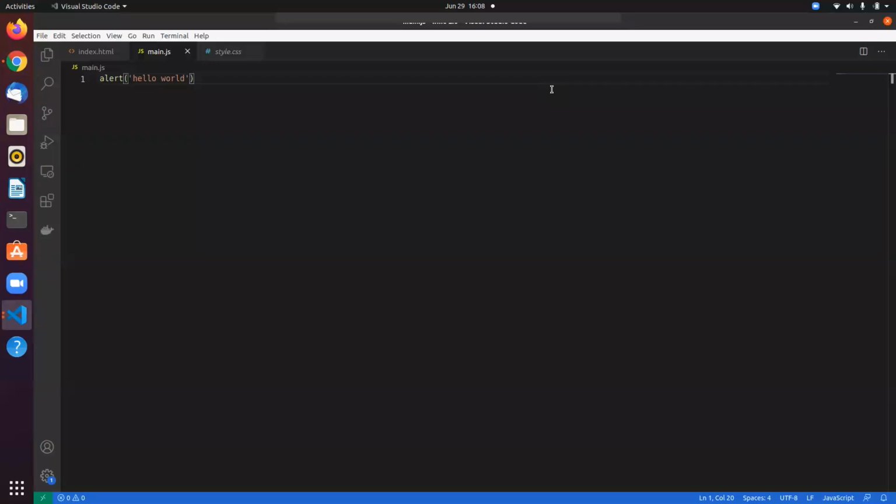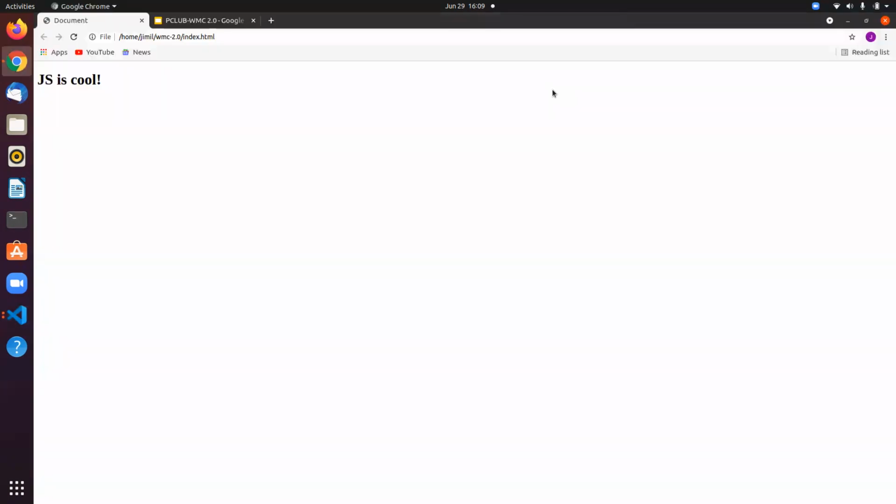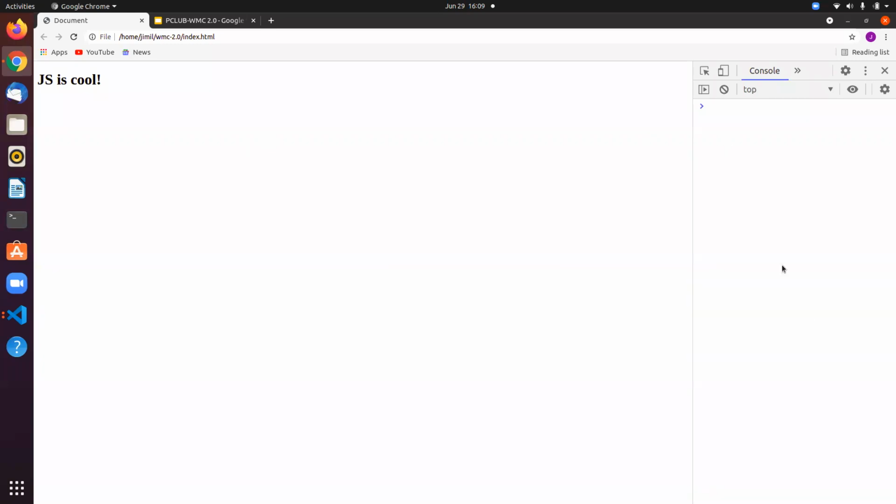Now, you don't want to do alert every time. It's just messy and it blocks the input, blocks the web page. So we have something called console. You need a console, or you need something where you can output your JavaScript. Every browser has something called the developer tools. In Chrome, we have the shortcut Control Shift I. It opens up the developer tools, and you have the console in there. This console is the JavaScript console. Whatever I want to log from my JavaScript shows up here, right?